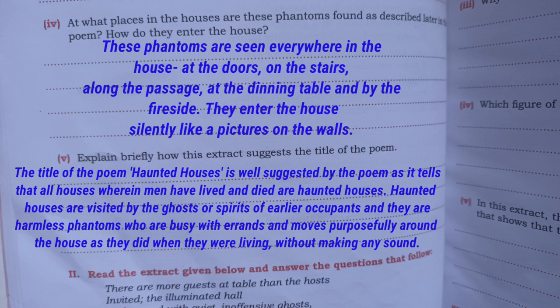The haunted houses are visited by the ghosts or spirits of earlier occupants, and they are harmless phantoms who are busy with errands, move purposefully around the house as they did when they were living, without making any sound.